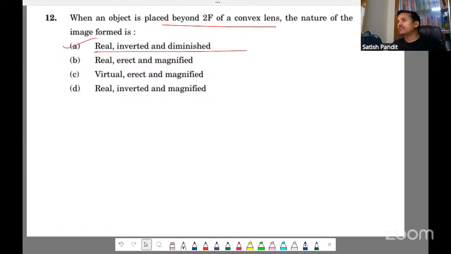Next, let's quickly revise refractive index also, and then we'll solve some questions based on that. One minute. Can you all try this question as well?